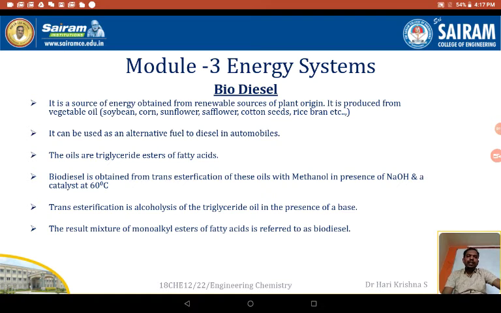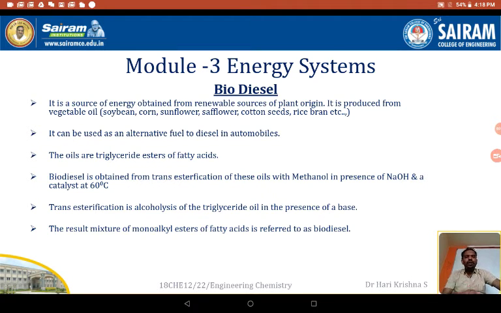So these triglycerides present in these oils, it might be sunflower oil, cottonseed oil, jatropha oil, etc., contain mainly triglycerides. This can be subjected to a process called transesterification in presence of a base and alcohol.